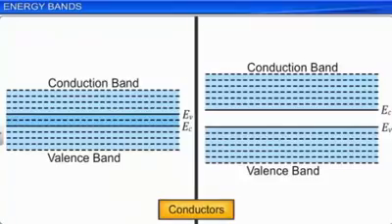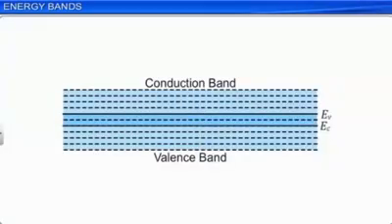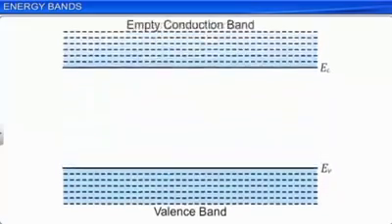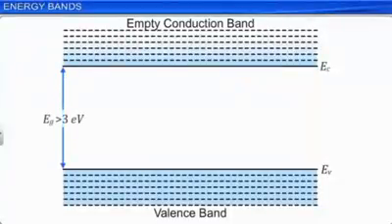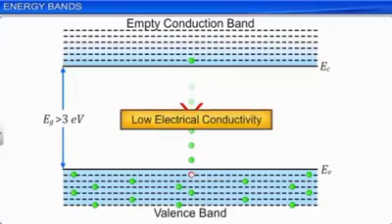For some solids, there exists a very large energy band gap greater than 3 electron volt. In such solids, it is practically impossible for the valence band electrons to move into the conduction band, since the energy required is very high as the band gap is very large. Such materials then have very few conduction electrons and hence have very low electrical conductivity. Such materials are characterized as insulators.